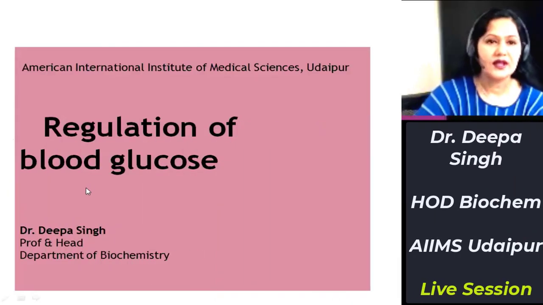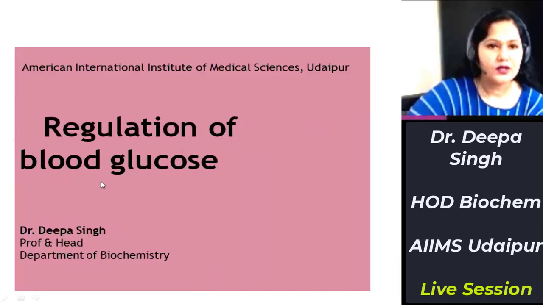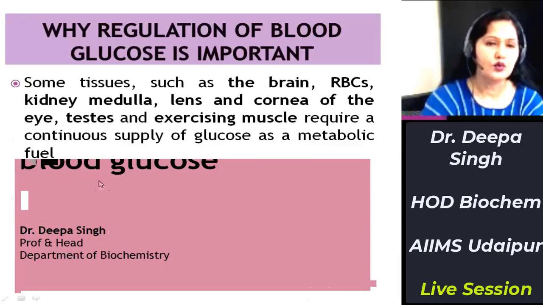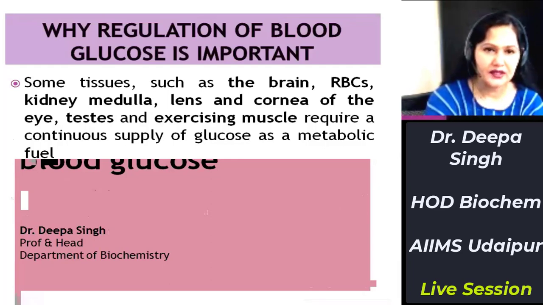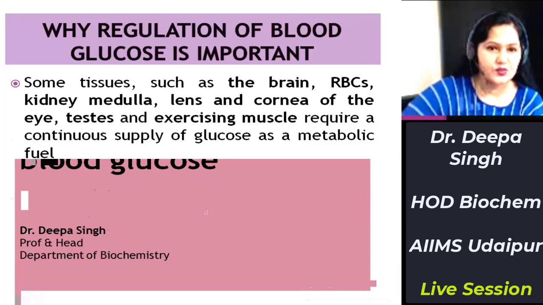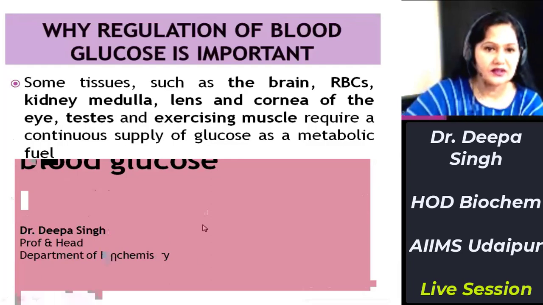Okay, regulation of blood glucose. Now, what is the importance of blood glucose regulation? See, there are some tissues which continuously require glucose as the metabolic fuel. Those tissues are brain, RBC, kidney medulla, lens, cornea of eye, testis, and exercising muscle. For these tissues, continual supply of glucose is essential as a source of energy. That's why it's very important to regulate the blood glucose level.